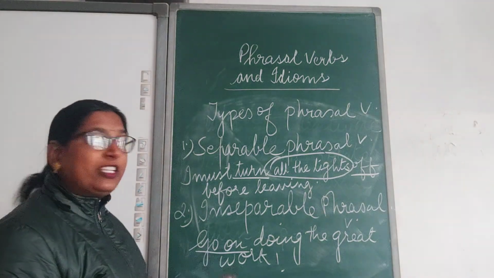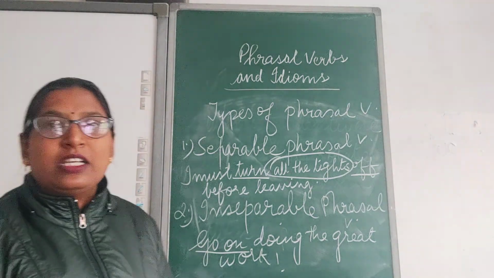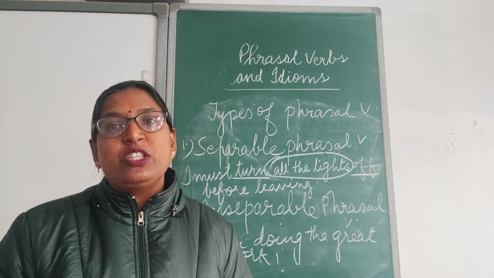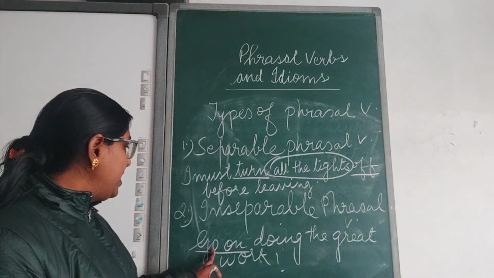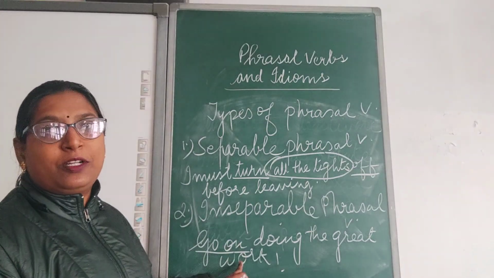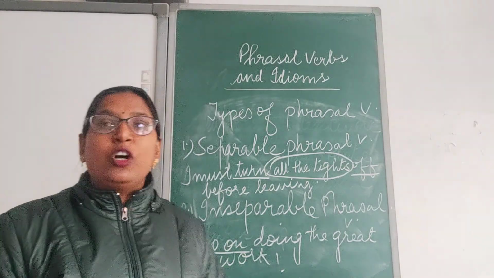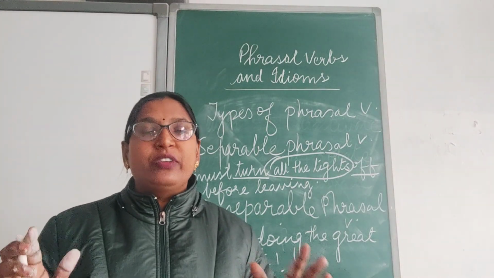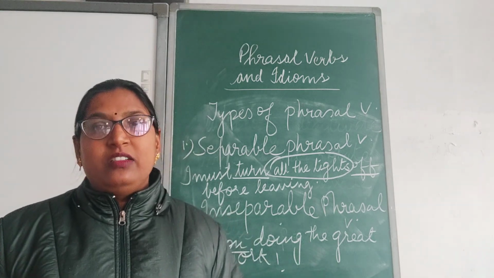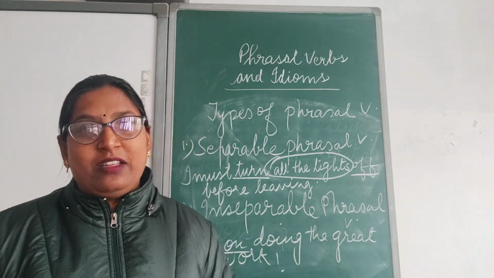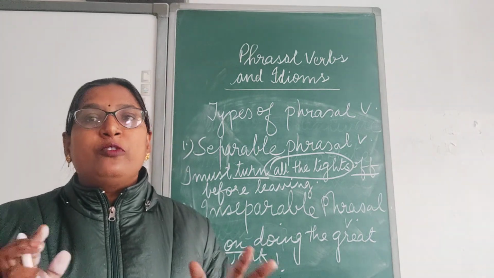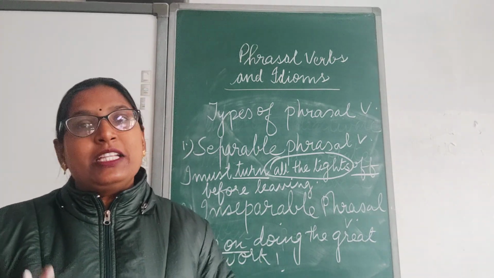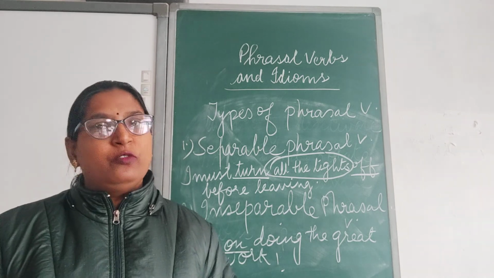Go is a verb, on is a preposition. It's a phrasal verb. It means to continue. Clear? So, here we can see this phrasal verb, both verb and preposition are written next to each other. Clear? Written together, are not separated. So these kind of phrasal verbs are known as inseparable phrasal verbs.